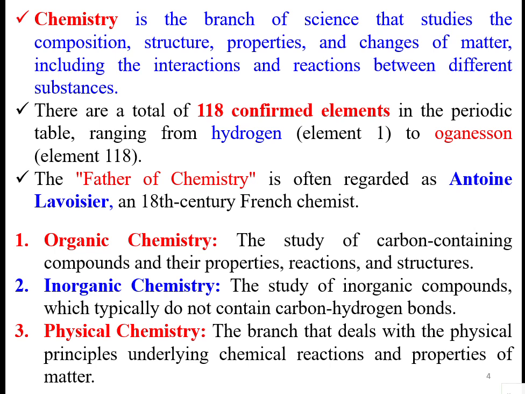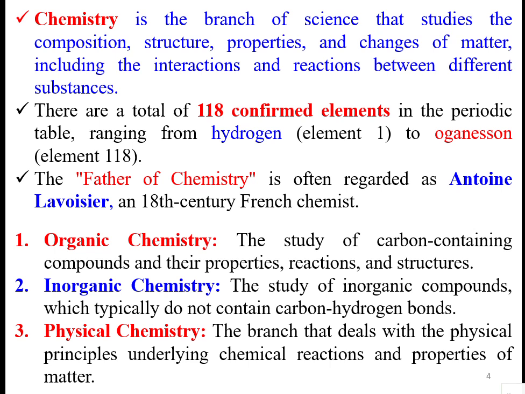Then, coming to inorganic chemistry, this is the study of inorganic compounds which typically do not contain carbon, meaning there is no carbon in that composition, and no carbon-hydrogen bonds. Such chemistry is called inorganic chemistry.